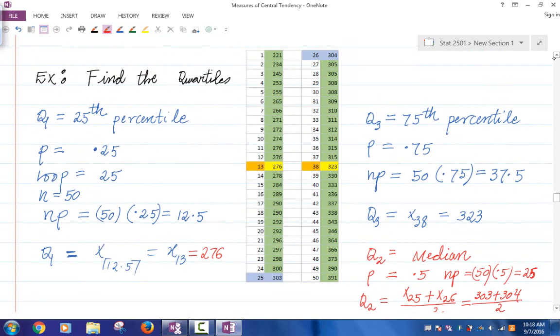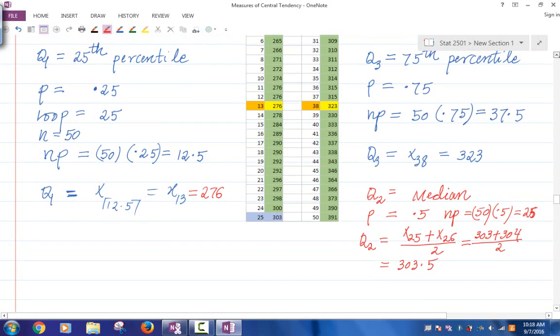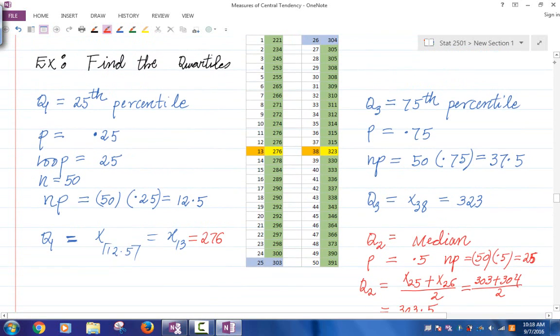You take the average of the two, you get 303.5. Is everybody okay with that? Any questions on how you can calculate the percentiles? Everybody's okay? All right, so